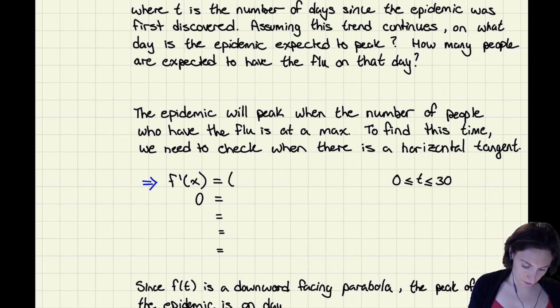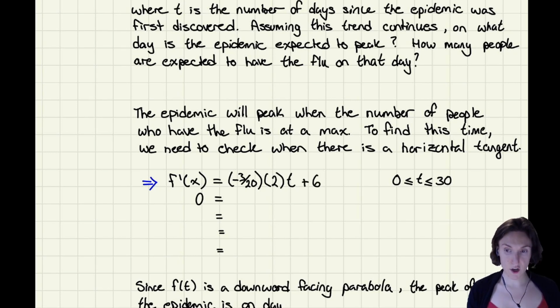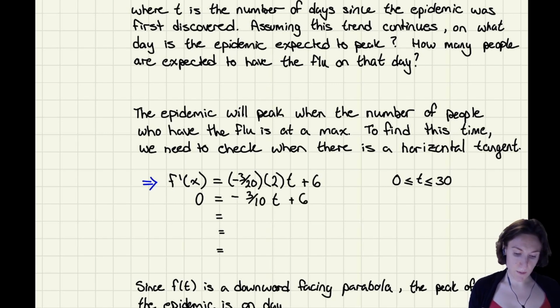We're going to have the negative 3 over 20. Bring down the 2, and then I have t, and then I have plus 6, and the other term goes away because it's constant. So I have 6 over 20. The 2 cancels, so I have negative 3 over 10 t plus 6. And I want the horizontal tangent, so I'm going to set this equal to 0.